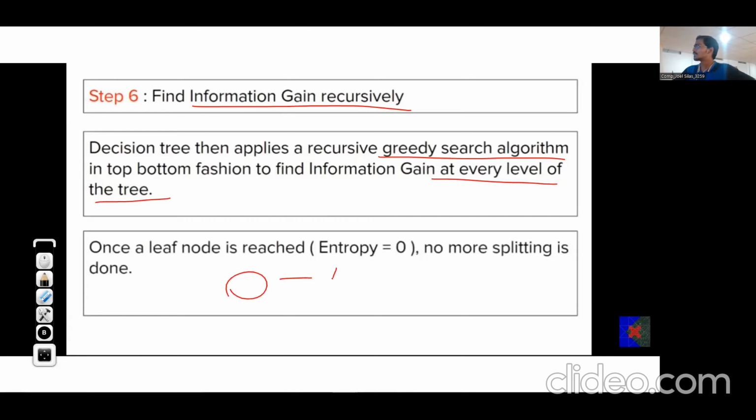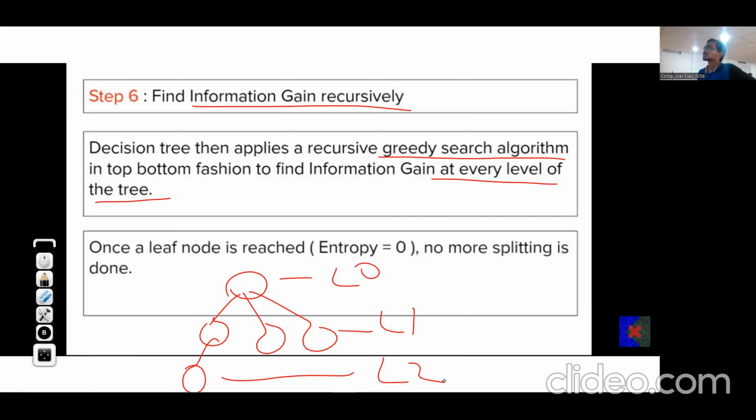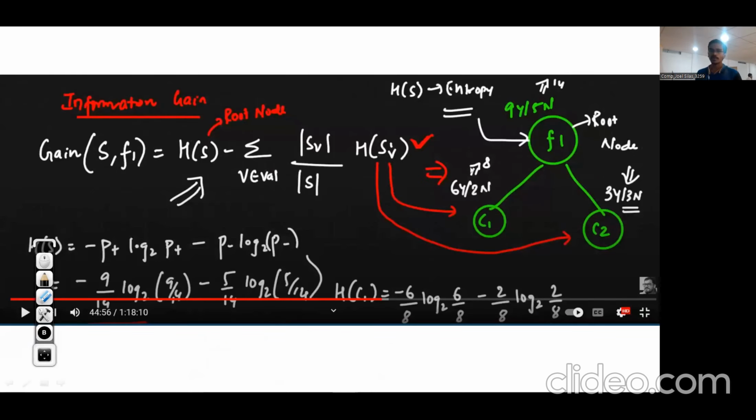This is level 0, level 1, and further we will have level 2 and so on. Once the leaf node is reached, we have a pure split. At pure splits, we have labels of only one type. At that time entropy will be 0, so no more splitting is done.